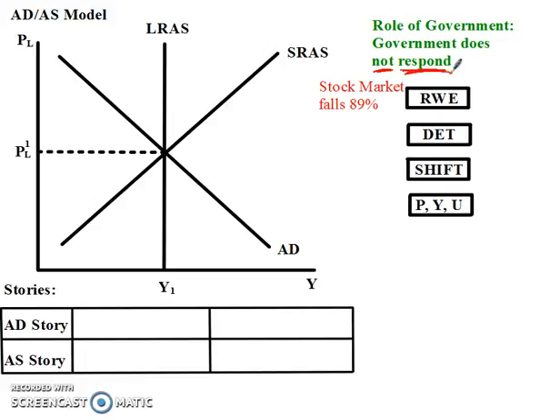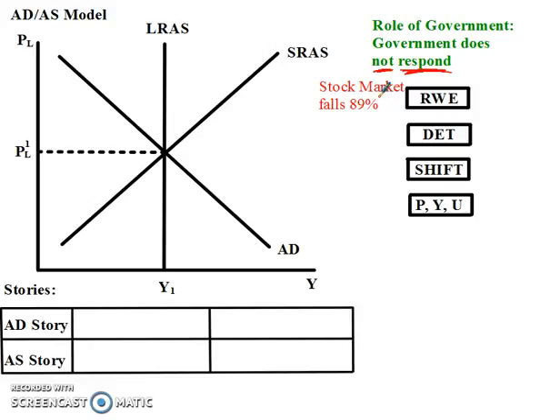And we want to go through what happens if there's an external shock to the economy and the government stays out of the way. So we're going to do an example of this from the classical point of view, and then later on in another video I'll do an example of this same thing from the Keynesian point of view. So let's start with a stock market decline of 89%. This is what happens in 1929 with the stock market crash.